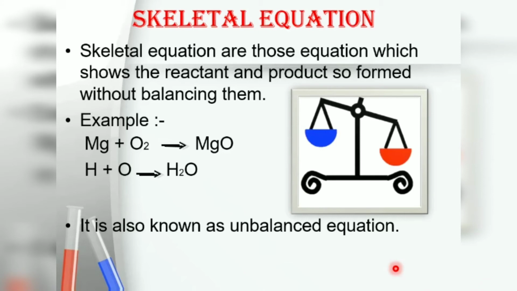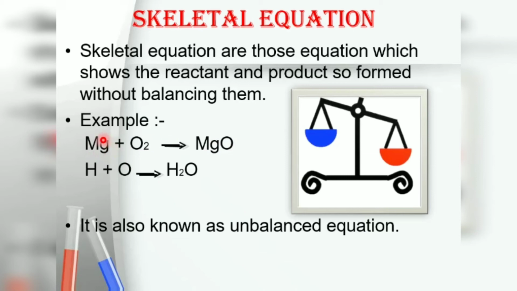Now, skeletal equation. What is a skeletal equation? Skeletal equations are those equations which show the reactants and products formed without balancing them. For example, magnesium reacts with oxygen. If we write Mg plus O2, it gives MgO. But if you check the balancing of this reaction, the left hand side and the right hand side should be the same.